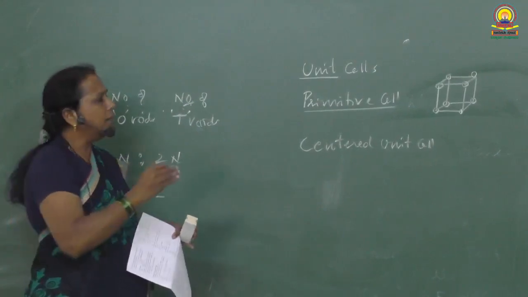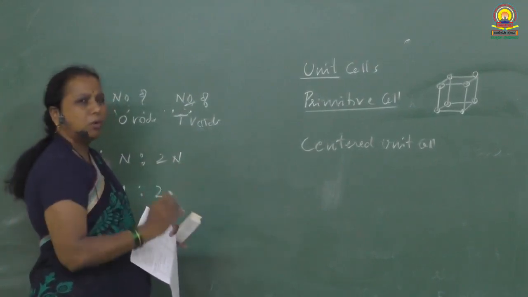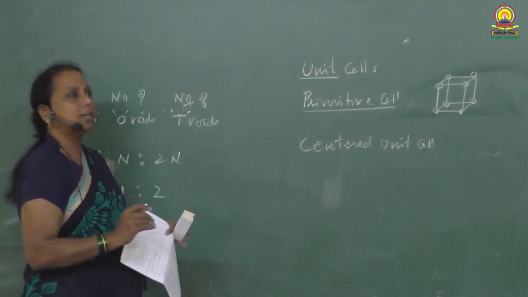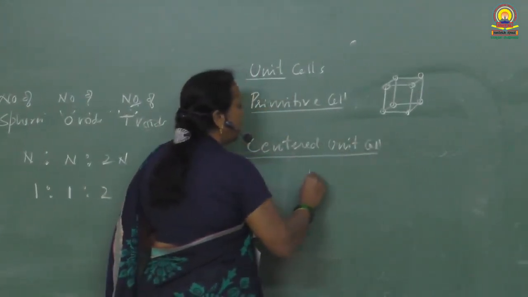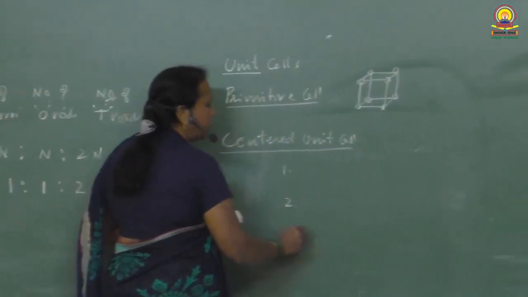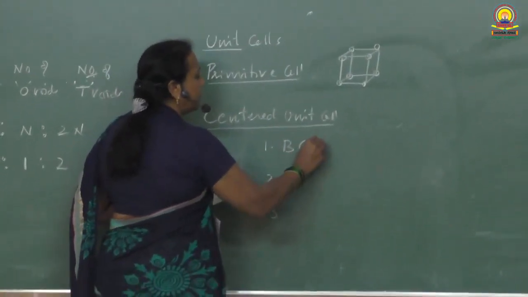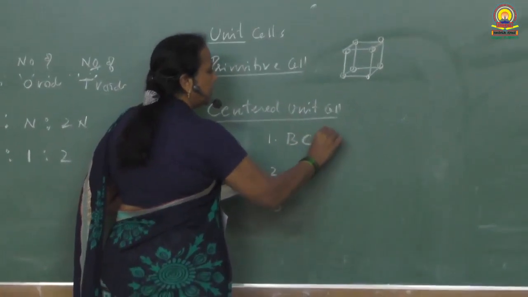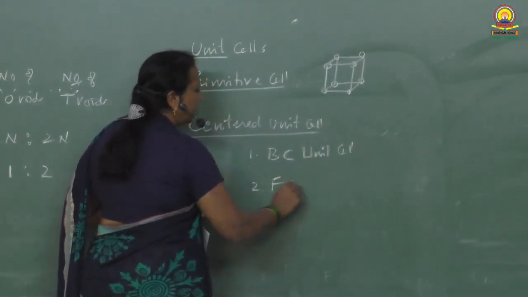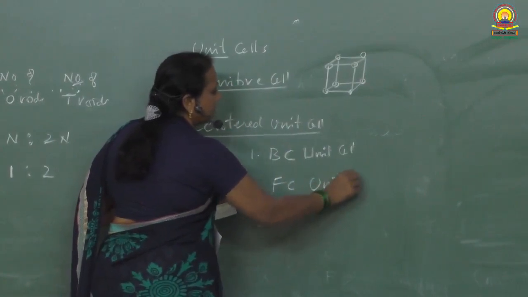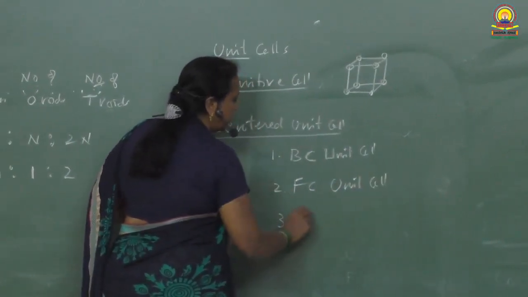If any of the centers, either face or body center, is occupied by lattice points, then we call that a centered unit cell. There are 3 types of centered unit cell. One is body centered unit cell, face centered unit cell, and end centered unit cell.